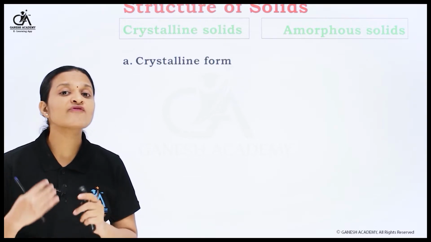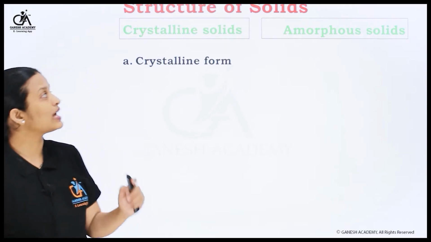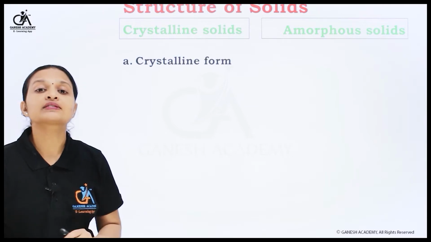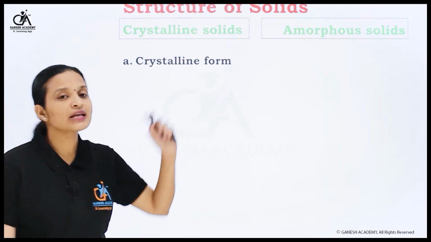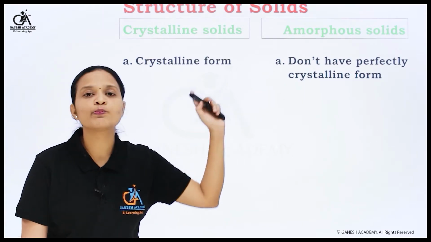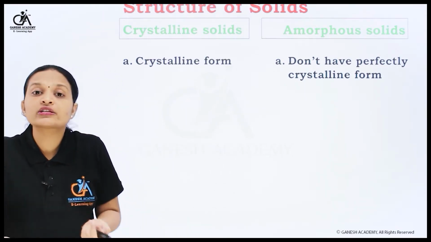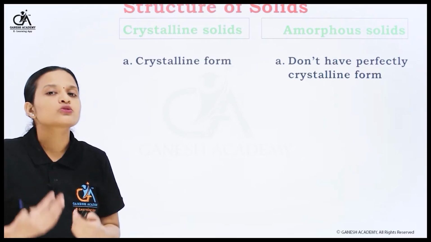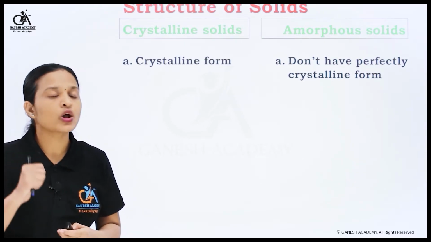Crystal form में available रहते हैं. So those solids we call crystalline solids. And what are amorphous solids? Amorphous solids don't have a perfectly crystalline form. वो crystals form में नहीं रहते. So we call them amorphous solids.